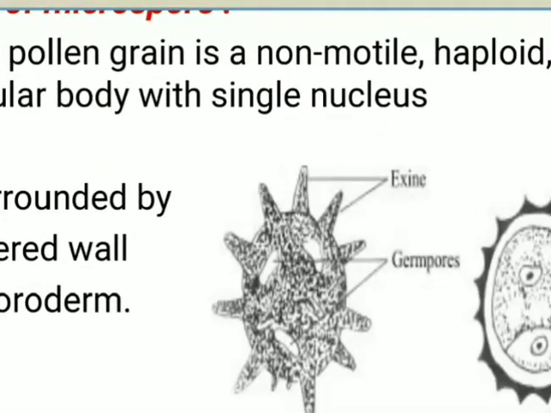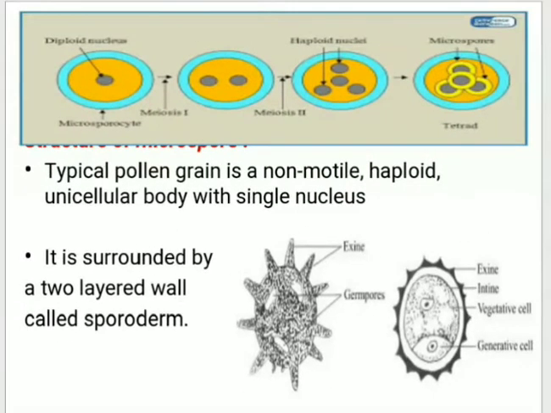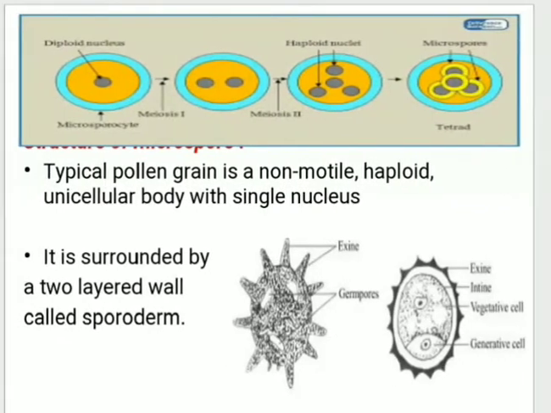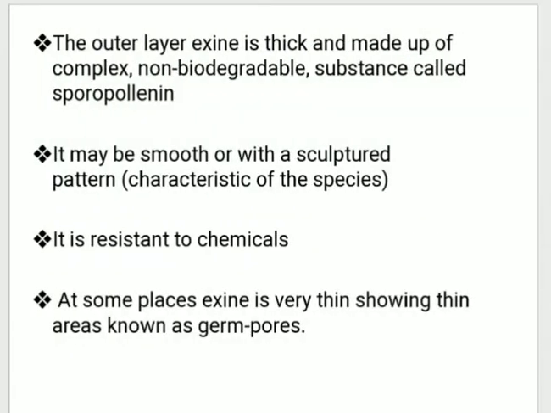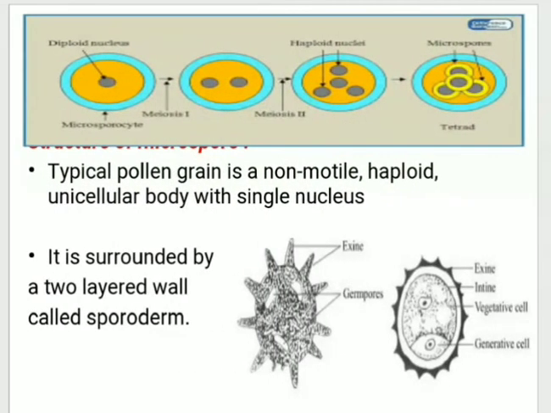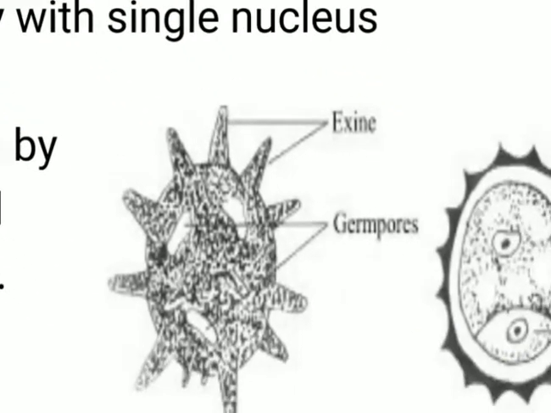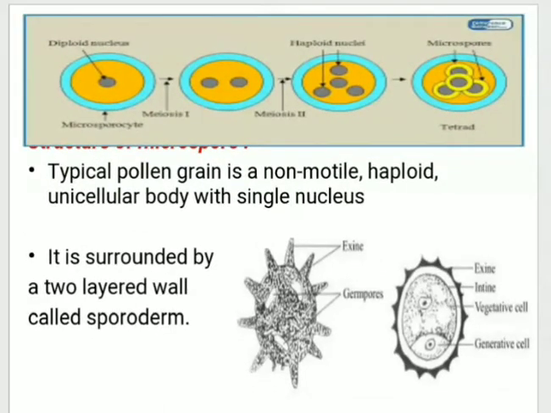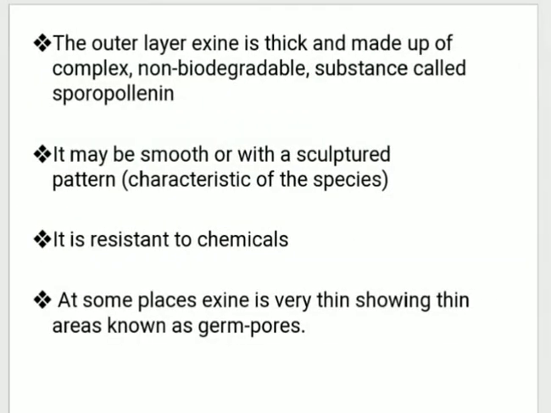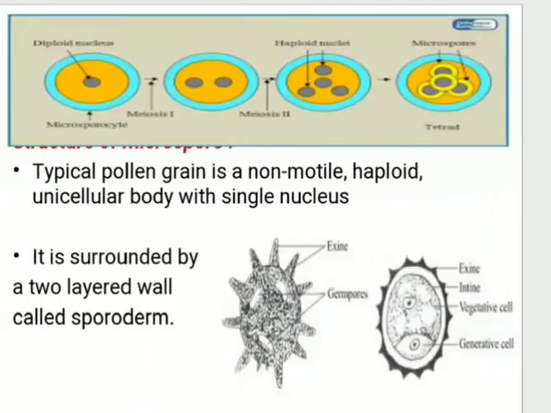Okay, this is called exine, the outermost wall. That exine is made up of a substance which is called sporopollenin. Then it may be smooth or with a sculptured pattern. So sometimes the outermost surface may be smooth. Otherwise, if you observe this, there is a sculptured pattern present on that exine, depending upon the species. Then it is resistant to chemicals, and at some places exine is very thin, showing thin areas which are called germ pores.